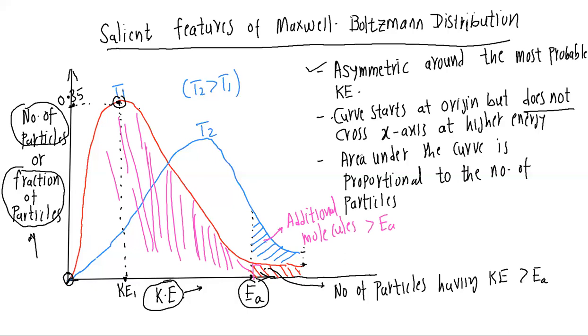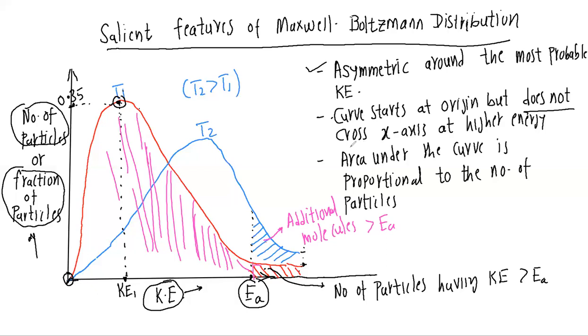Extremely simple concept. Because you now have additional particles possessing energy higher than activation, obviously the rate of reaction has to be higher. No question on that.